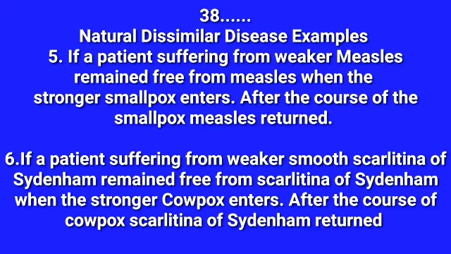Fifth example. If a patient suffering from measles, which one is weaker here, remained free from measles when the stronger smallpox enters, yes, the measles is suppressed. So here the measles is the weaker, older one, and smallpox is the stronger new one. When the smallpox comes to the body, the measles is temporarily suppressed. After the course of the smallpox, again the measles returned. Okay? Clear? Sixth one.